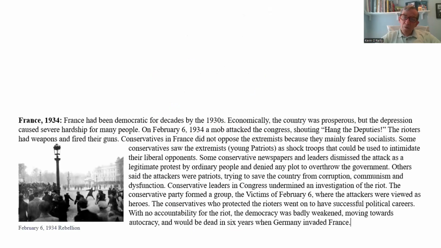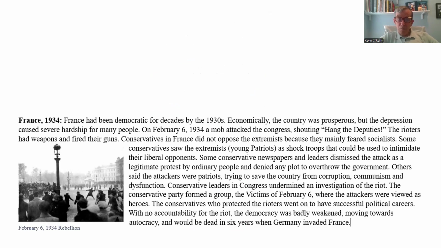So what are the readings like? This is one of the readings. I picked two readings that were shorter for the purposes of the podcast. I'll bet you didn't know much about France in 1934. So here we have, I'm just going to read it.